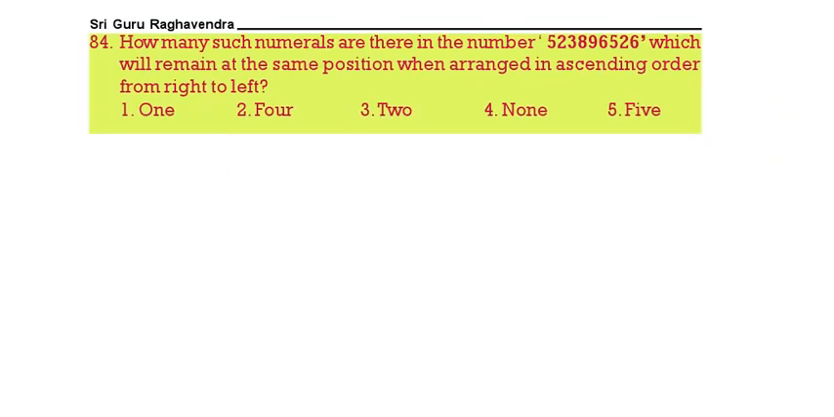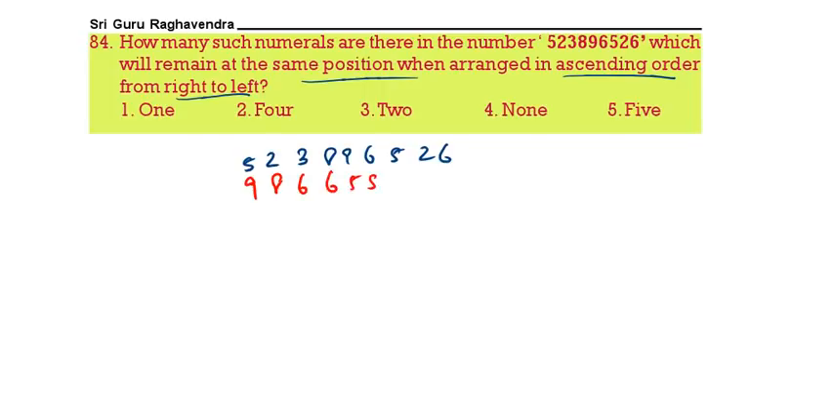Next, 84. How many numerals are there in the number 5, 2, 3, 8, 9, 6, 5, 2, 6 which will remain at the same position when arranged in ascending order from right to left? That means you have to arrange the numbers in descending order. So descending order means 9, 8, 6, 6, 5, 5, 3, 2, 2. So how many remain the same? Only one, that is 2. 2 is remaining at the same position.